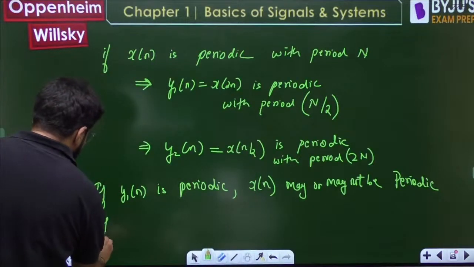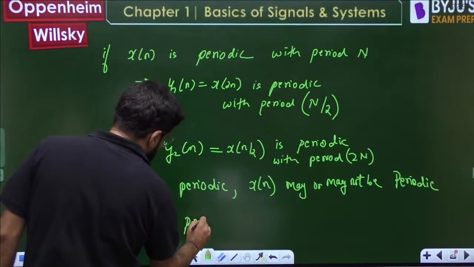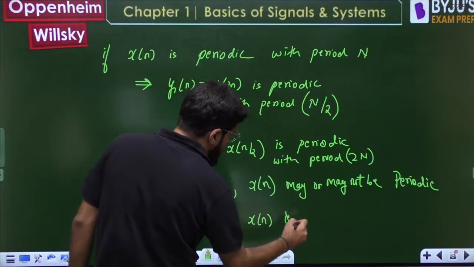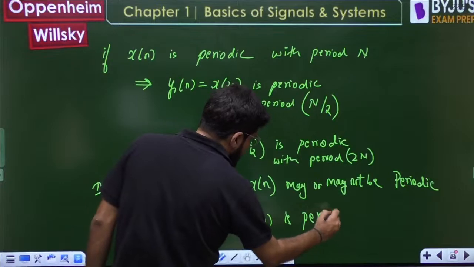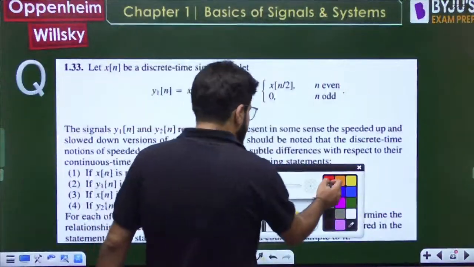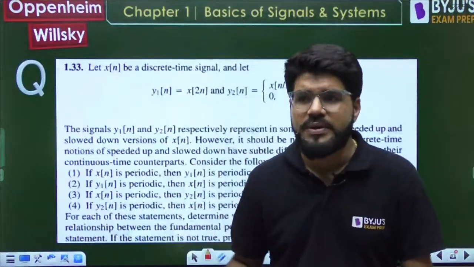So I can say that if y2n is periodic, xn is also periodic. There is no doubt here. So only one of the statements goes false. Option D is also true. And again I am repeating, this can become an MSQ type of question.